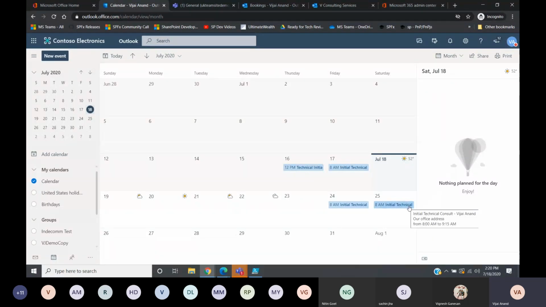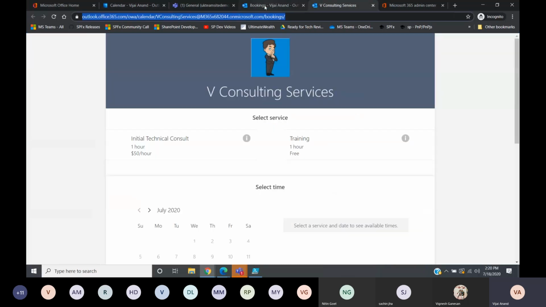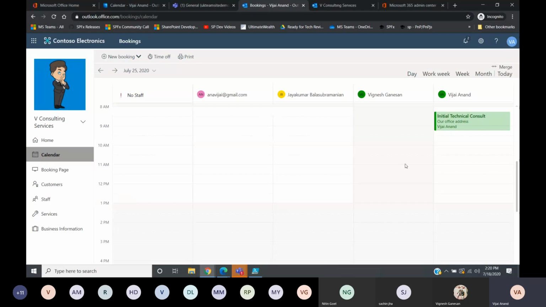So the booking calendar is for the administrators or schedulers. It is easy for them to manage all the staff and they can see all the appointments that have been booked. In case there is a call center managing all the bookings and appointments, they are basically the schedulers or administrators. They can view all those things over here: who the staff members are and what is going on.